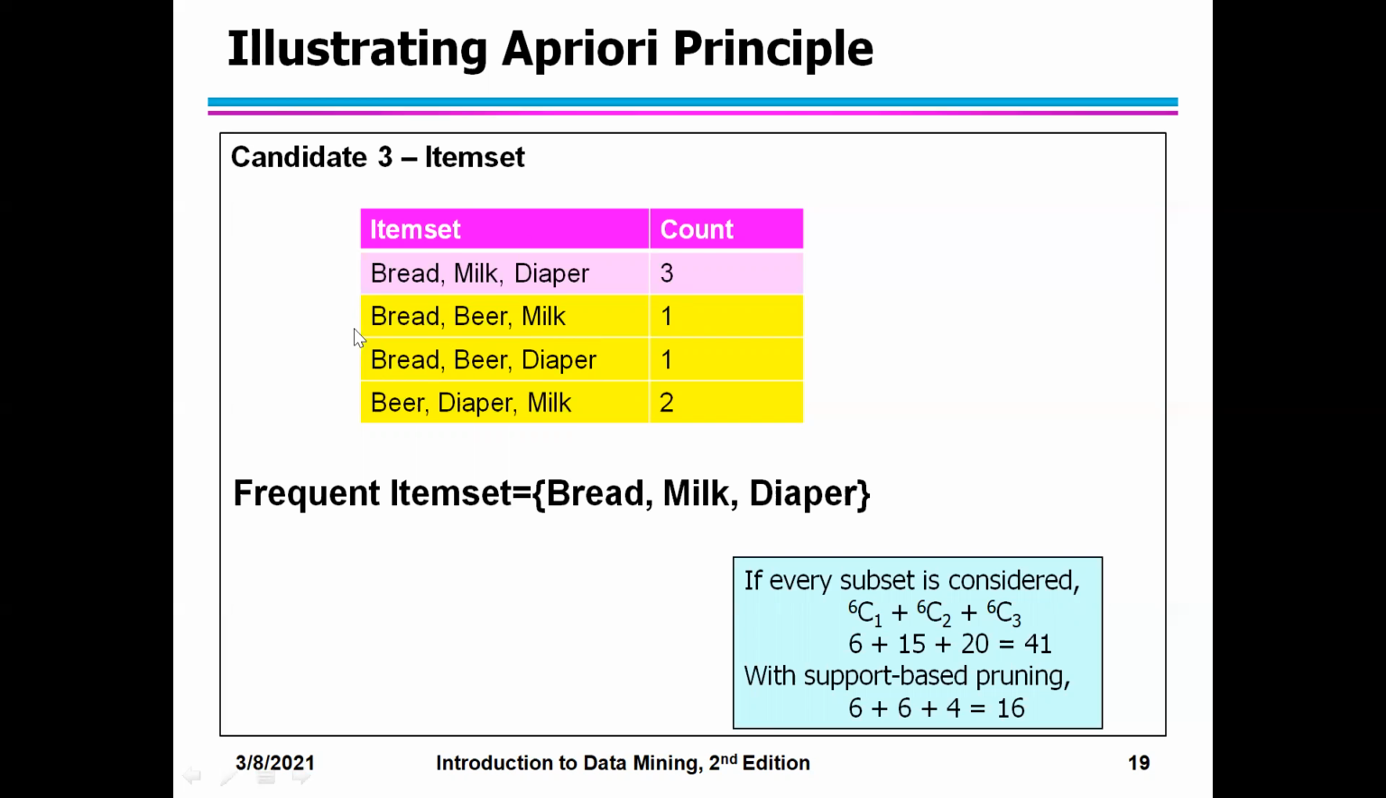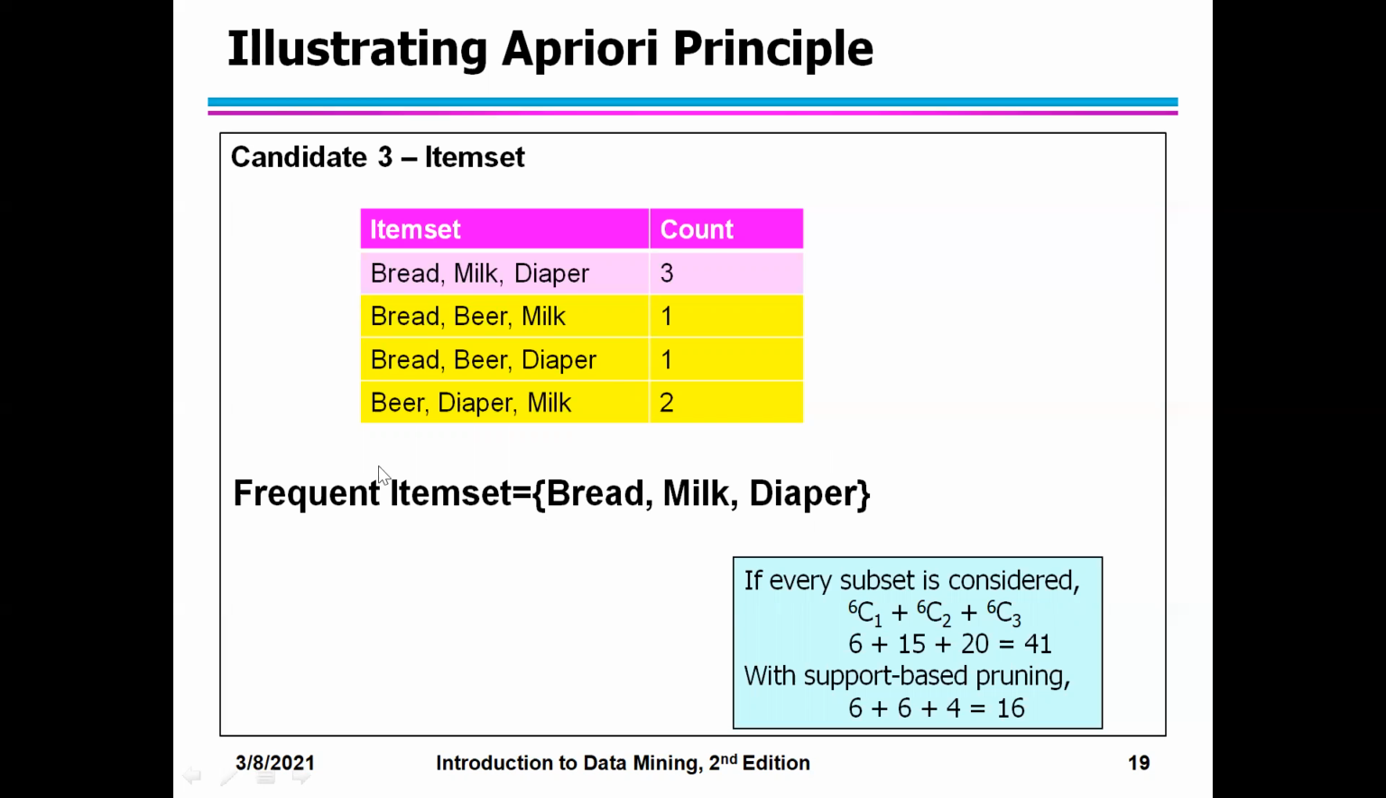Okay. So for all of these, you calculate the count. And after you calculate the count, you check which of them satisfy the support of 3. So only one I get, bread, milk, diaper, which has a support of 3. So that becomes my final frequent item set, bread, milk, and diaper. Okay. Now, since there are only 3, there is no fourth parameter. This is my final frequent item set. I cannot go further on this.